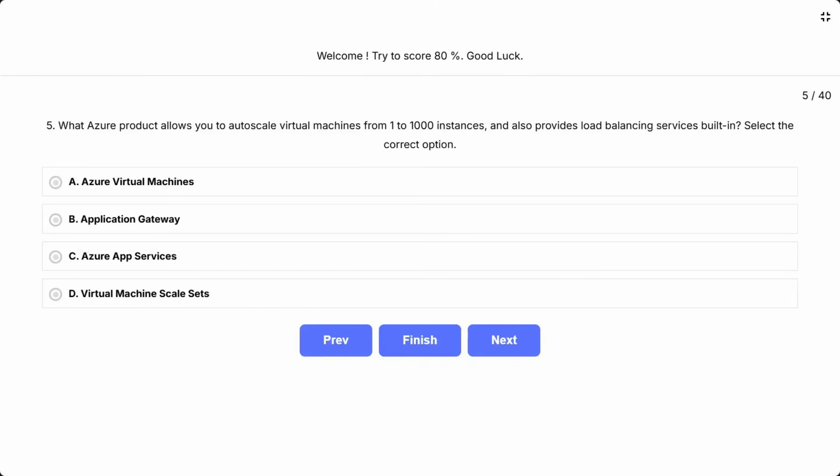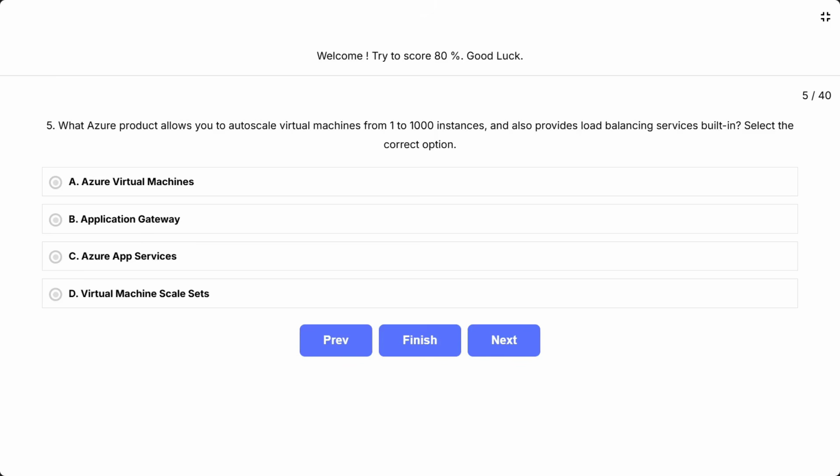Question 5. What Azure product allows you to auto-scale virtual machines from 1 to 1,000 instances and also provides load balancing services built in? Select the correct option. A. Azure Virtual Machines. B. Application Gateway. C. Azure App Services. D. Virtual Machine Scale Sets.